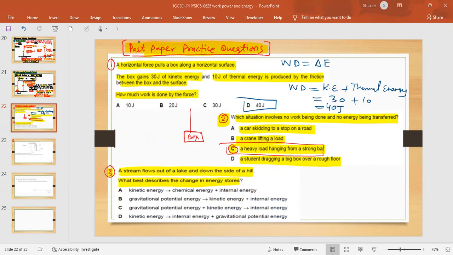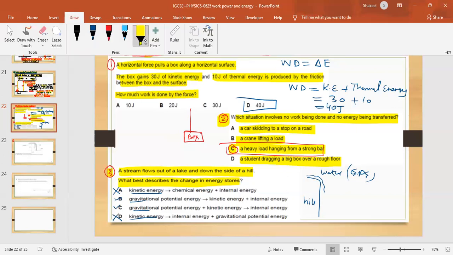If the water is at some height, let's say this is the hill and water is coming from a height, it means initially GPE is there. So A is not the option, because it says kinetic energy, GPE, yes, GPE, yes, and kinetic energy, no. Now look at B and C.